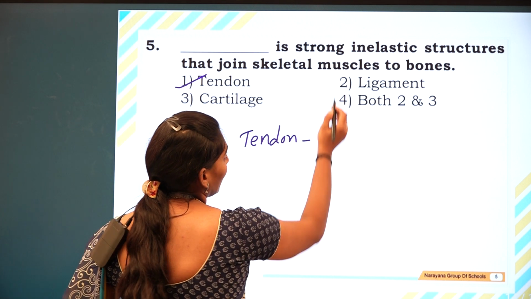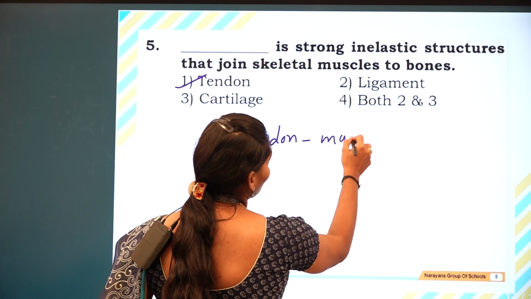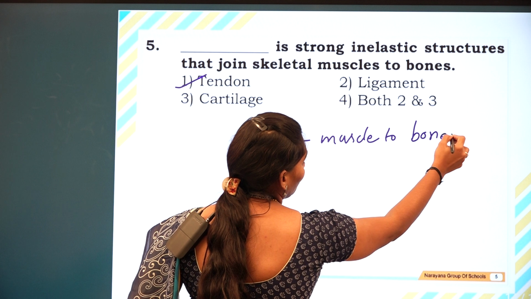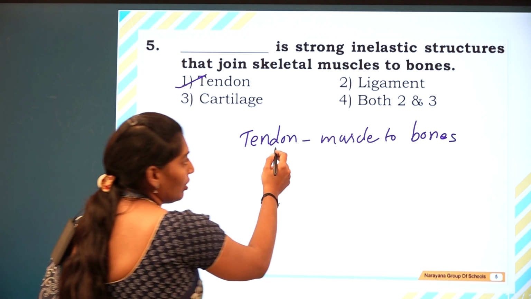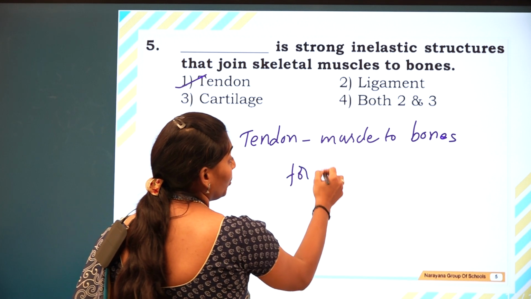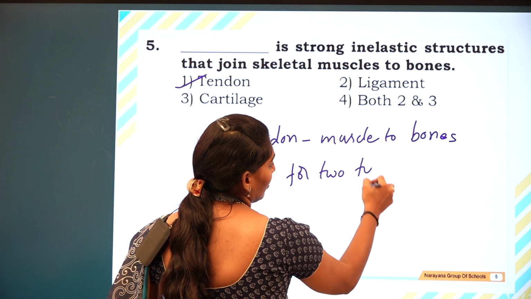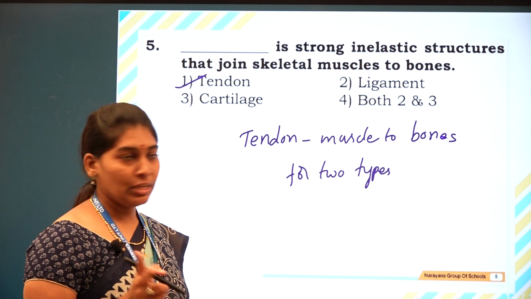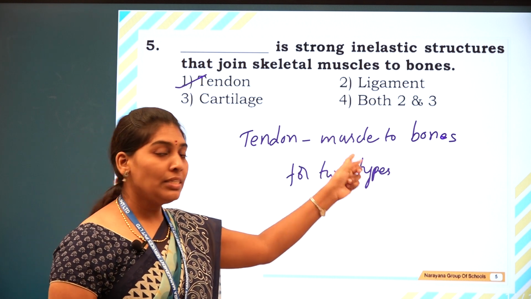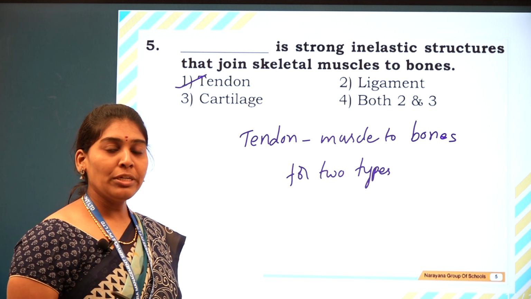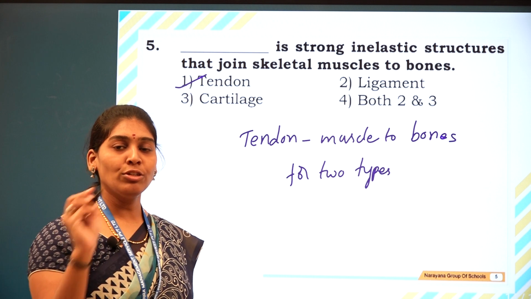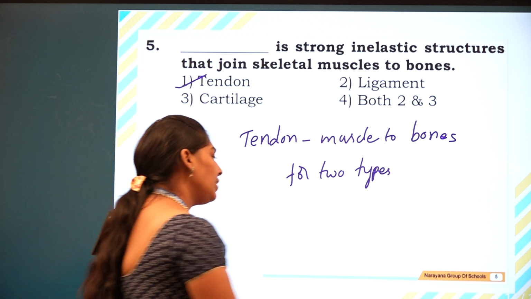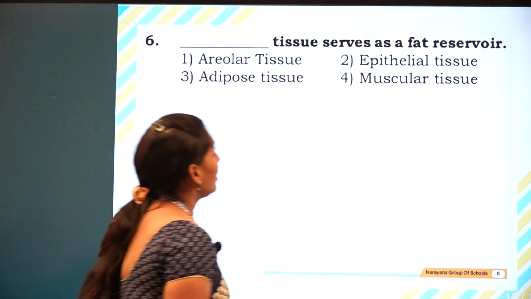Tendon connects muscle to bone, whereas ligament is bone to bone. Here tendon is muscle to bone. So you can remember that ligament is like to like, whereas tendon is for the two types. Let us go to the next question.